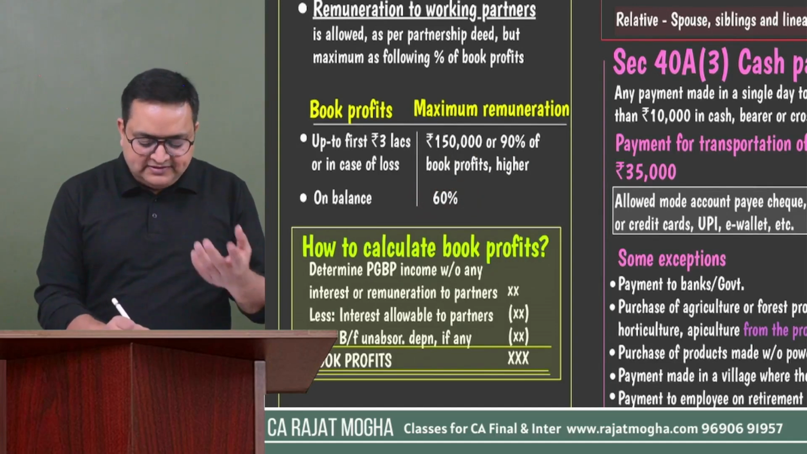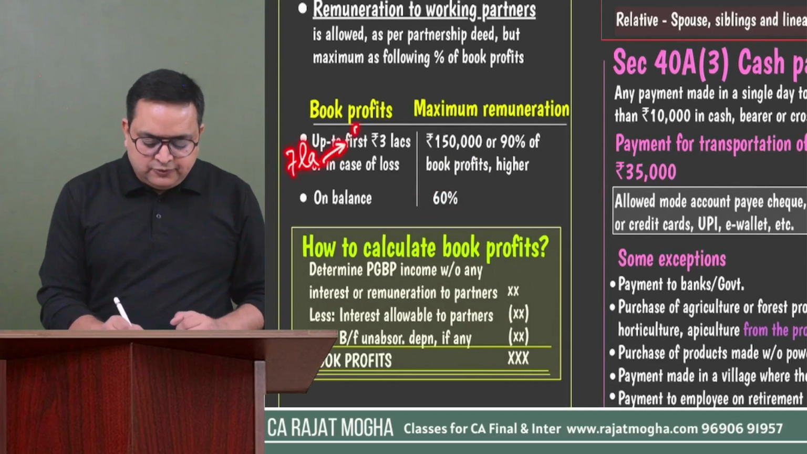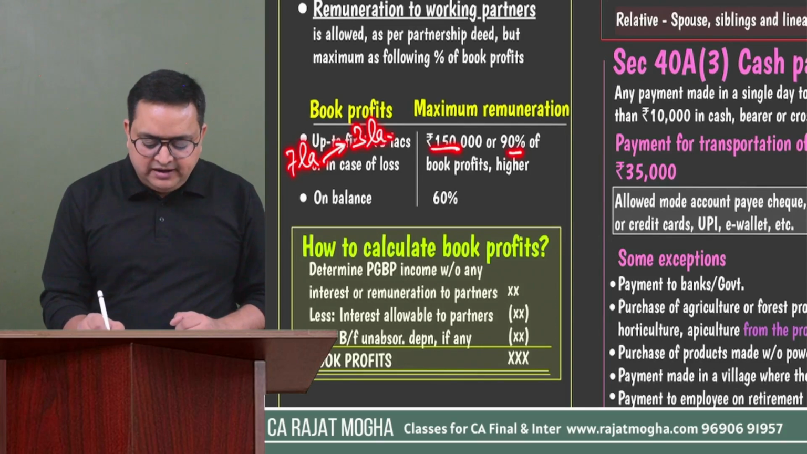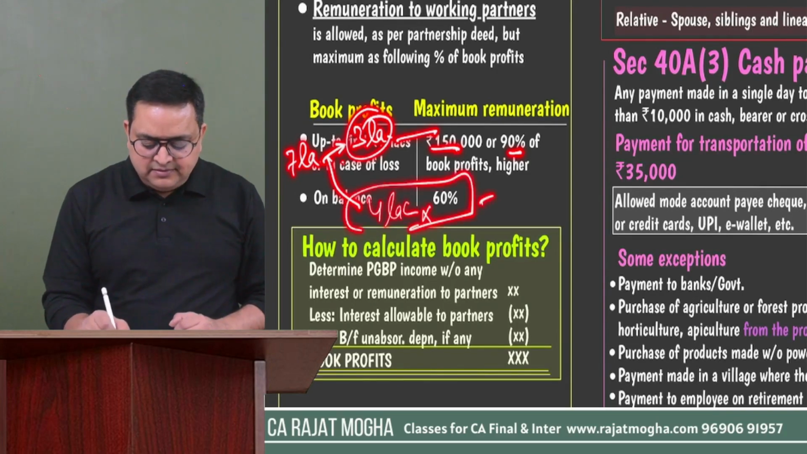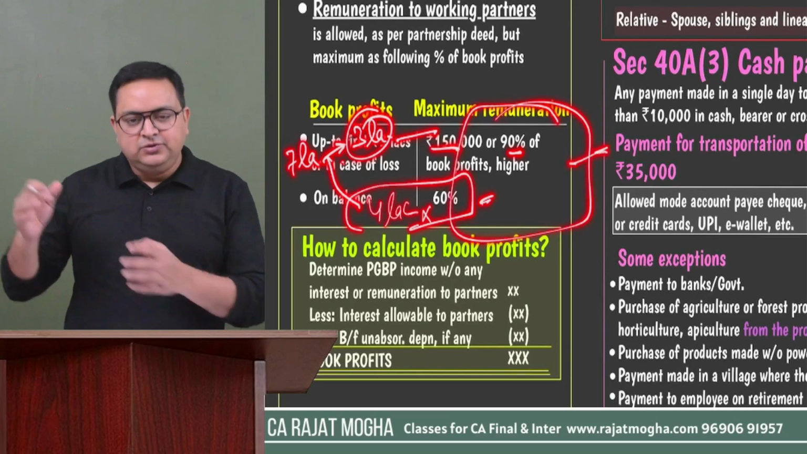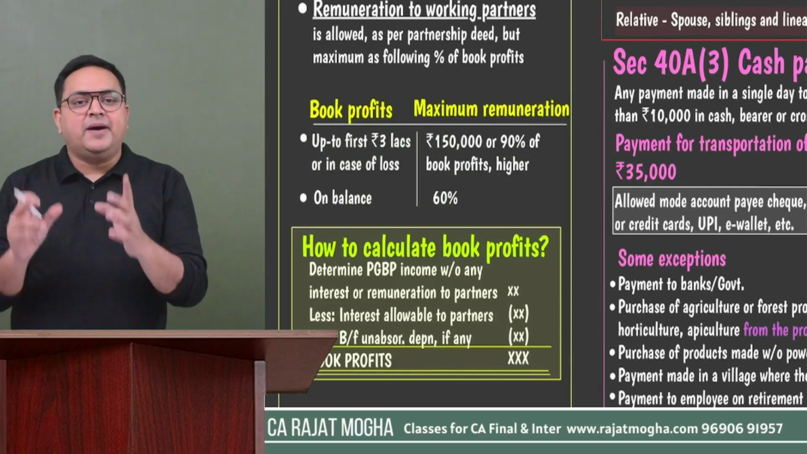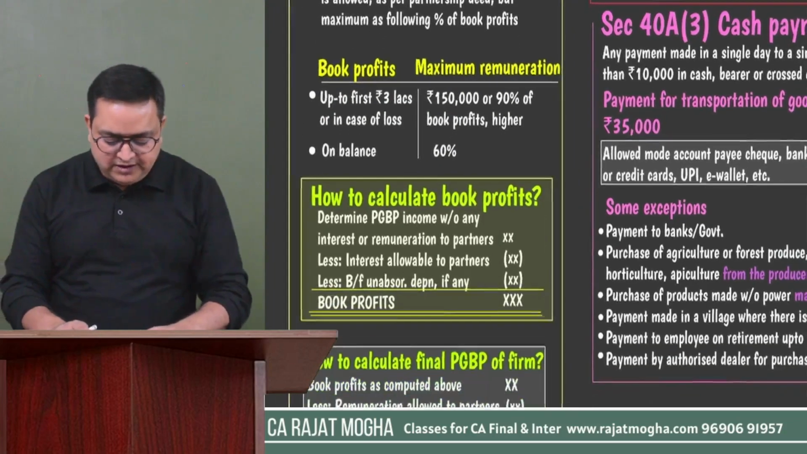So let's say, for example, your book profit is 7 lakh. For up to 3 lakh, you can pay 1,50,000 or 90% of such 3 lakh, whichever is higher. And for the remaining amount, for 4 lakh rupees into 60%, this is the maximum amount which you can pay to the working partners only, right? This you can pay to the working partners only.